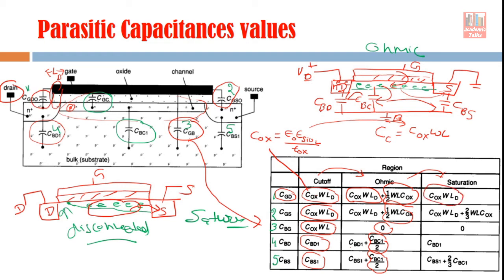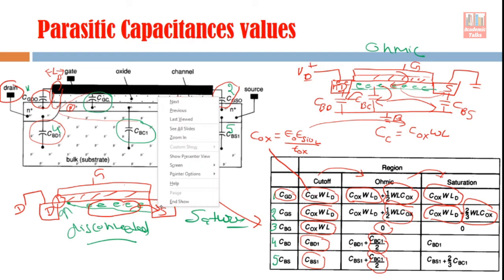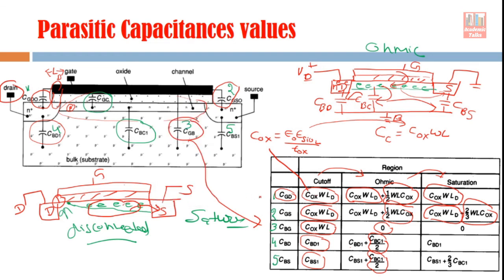This capacitance is only because of overlapping. But the gate source capacitance will have this component because of overlapping, and this component because of channel capacitance. All this gate channel capacitance is shown as connected to the gate source capacitance, and it is two-third part.